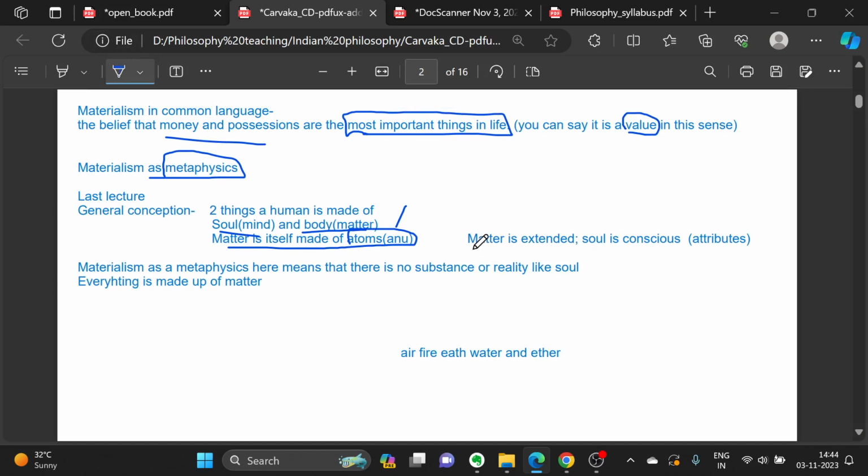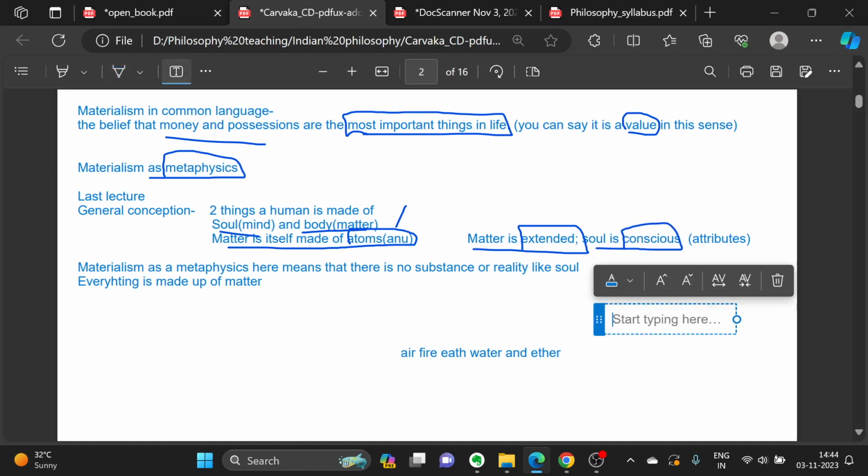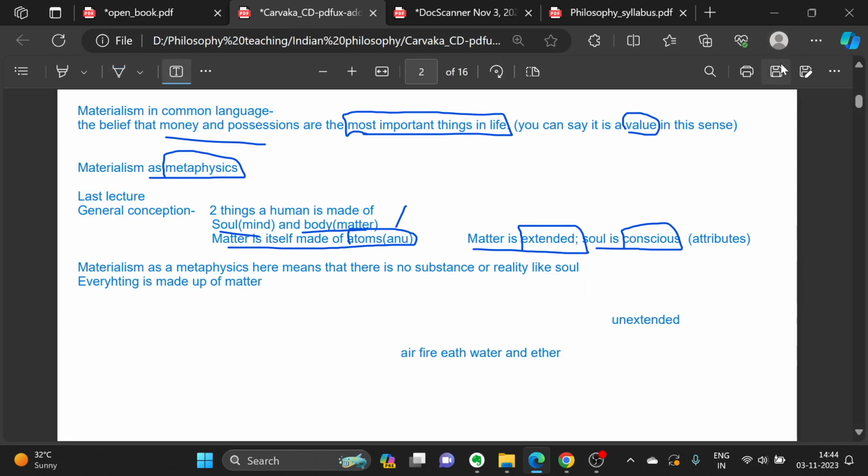And also, matter has an attribute that it is extended. What extension means is that it has some dimensions. It is there in this space. Whereas soul is said to have the attribute of consciousness. Soul is unextended. So soul doesn't have any kind of extensions, any kind of dimensions. This is the general view that has been taken in the Upanishads, and it is there in Christian thought as well. And that is why matter and soul are completely different, because one is extended, has dimensions, whereas the other is unextended, has no dimensions.